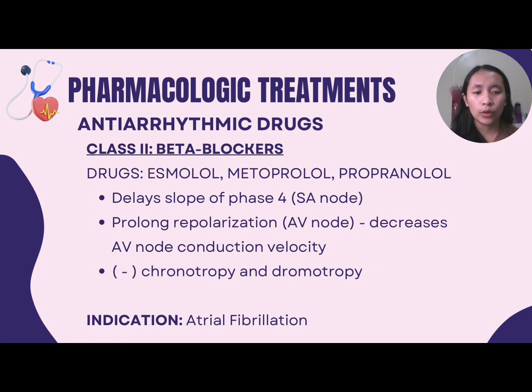It also prolongs repolarization in the atrioventricular node, therefore a decrease in the AV node conduction velocity. And lastly, it has a negative chronotropy and dromotropy. And also, this classification of antiarrhythmic drugs is usually used for the management of atrial fibrillation arrhythmia.